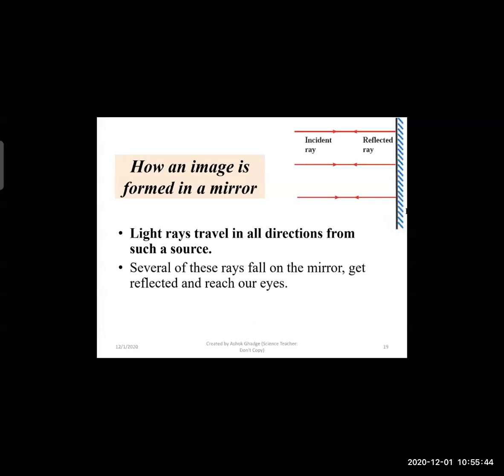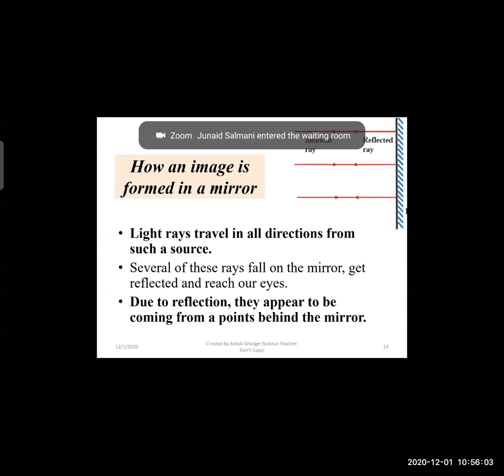So several of these rays which fall on the mirror get reflected, and they reach our eyes. Due to this reflection, they appear to be coming from points behind the mirror. How that point is calculated, we are going to see.